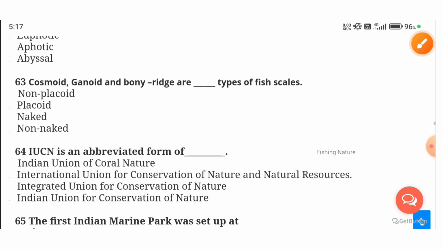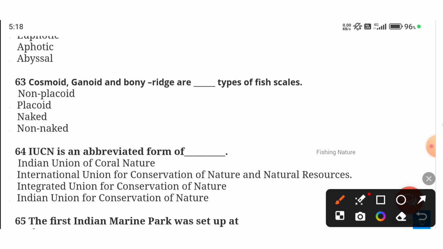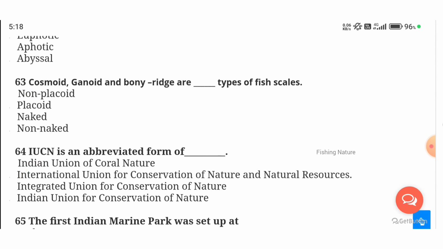And cosmoid, ganoid and bony ridge are types of fish scales. All of these are non-placoid types of fish scales. And IUCN is an abbreviated form of what? International Union for Conservation of Nature and Natural Resources is the abbreviation of IUCN.